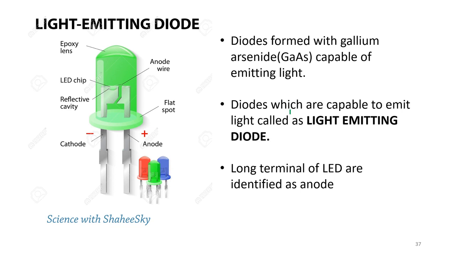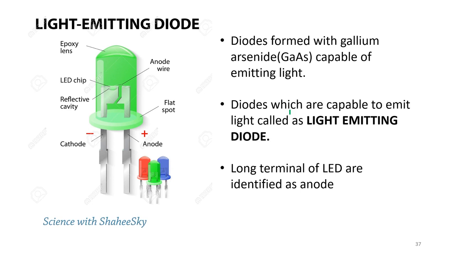These light emitting diodes are very popular electronic components, and they were earlier used to produce signals, and nowadays we have light emitting diodes even in TV screens also. So there are vast uses of light emitting diodes,